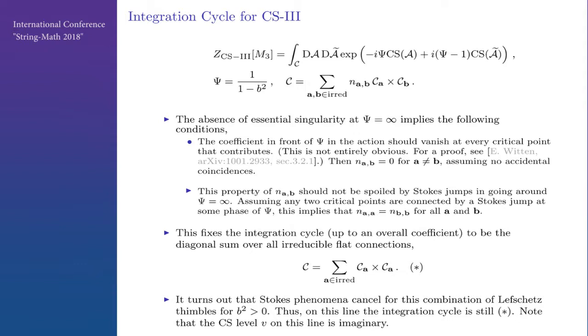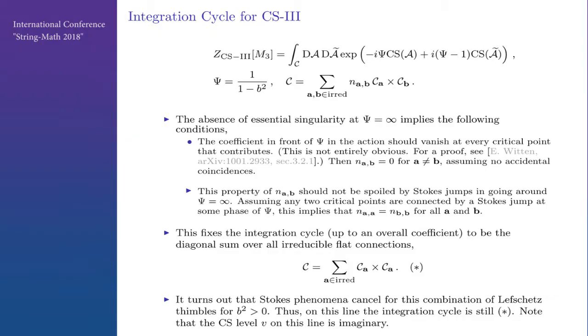And this is a diagonal sum over reducible connections, but it's not the usual integration cycle. In the usual integration cycle, we would have CA times CA bar. And it turns out that Stokes phenomena also cancel for this combination of Lefschetz symbols for B squared positive, so in the same region where Teichmüller TQFT is well defined. So on this line, we still understand the integration cycle. It is valid along this real line. And in terms of Chern-Simons couplings, this is where V is imaginary. This is what was called the second unitary branch of complex Chern-Simons theory by Witten back in the 90s.